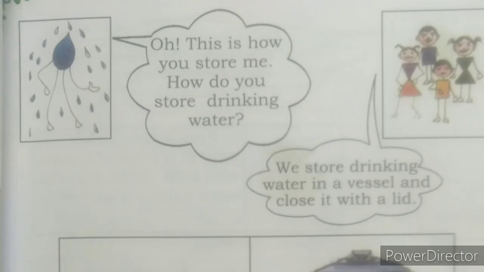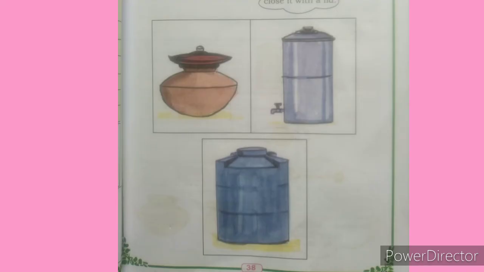How do you store drinking water? We store drinking water in a vessel and close it with a lid. You use the container which has a lid. You close the lid of every container. Why do we close the lid of every container? So that any dirty things and germs should not enter into the water. If you drink the dirty water, you will fall sick. So any dirty things should not enter inside the water.